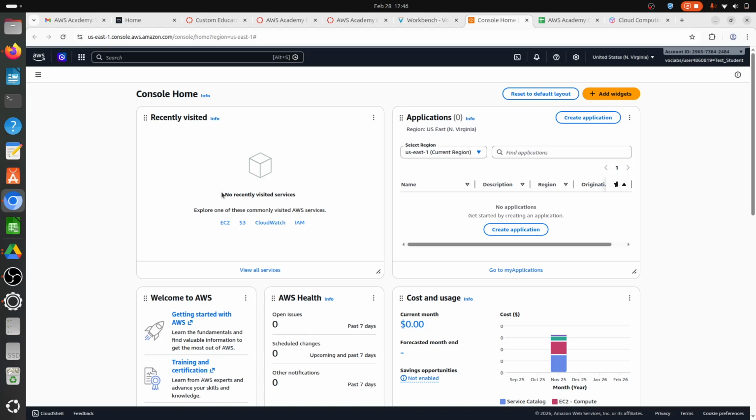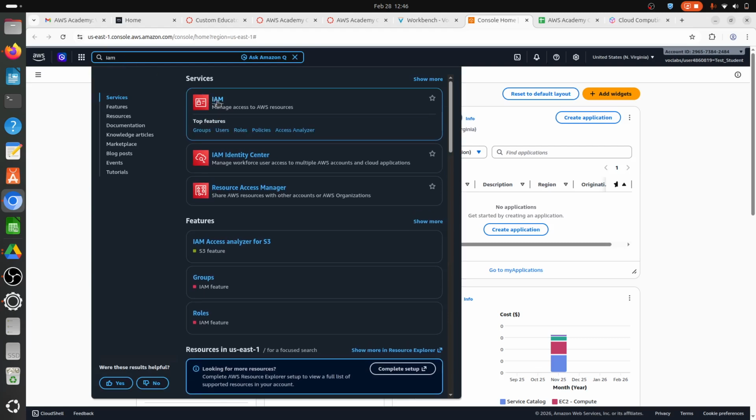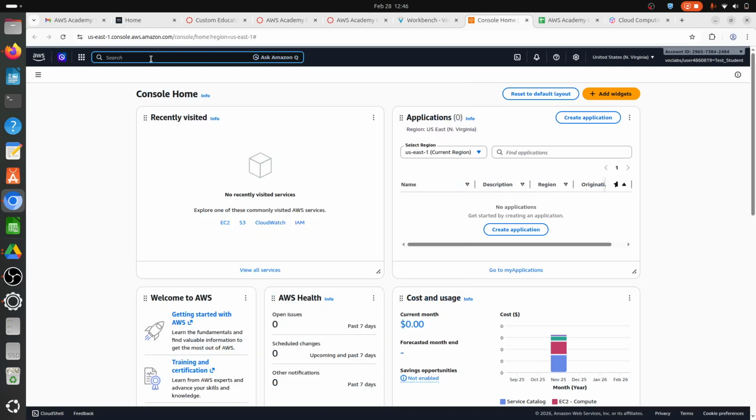Now this particular thing is called the AWS console. If I want to access a particular AWS service from this console, there are various ways. I'll teach you one or two ways and then we'll stop. I can search the name of the service if I know it. In this case, I know that I need to work on a service named IAM. So I'll type the service name in the search pane and it will show me the service that I want to access, IAM. This is one way of accessing the service.